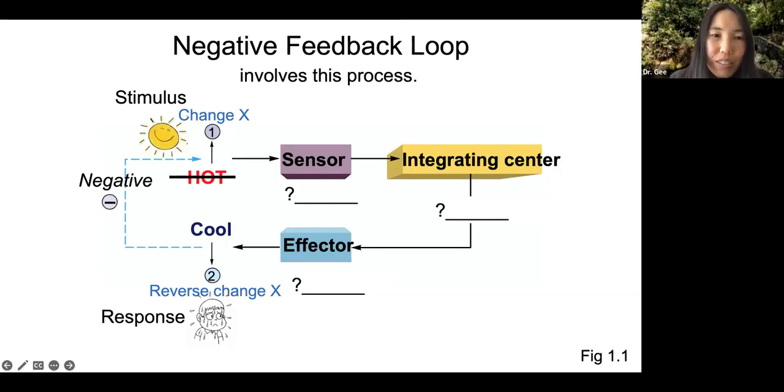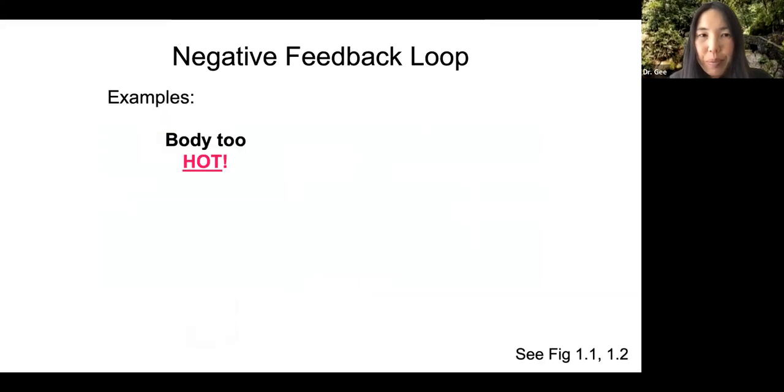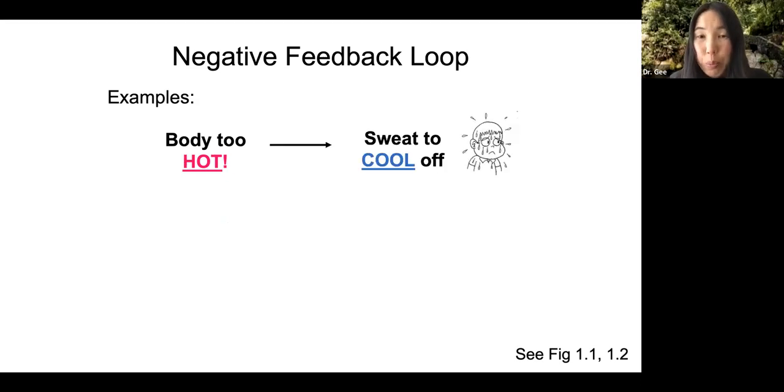The little negative sign here demonstrates that we are negating or going in the opposite direction of the original change, which was too hot. And this is a complete loop. So we just went through the example of the body being too hot and then going through the negative feedback loop to sweat to cool off.